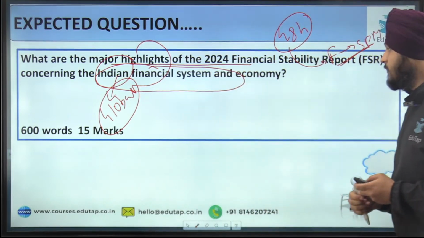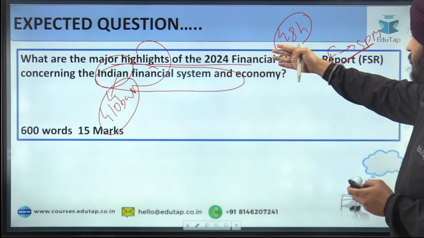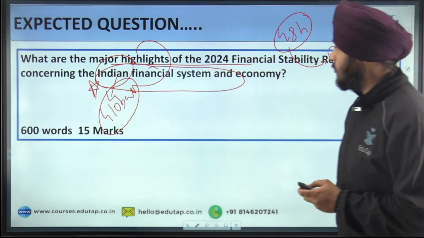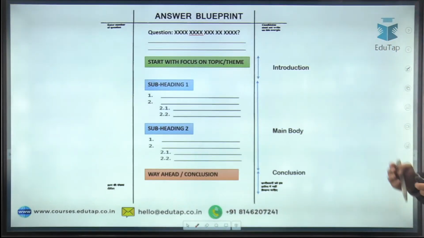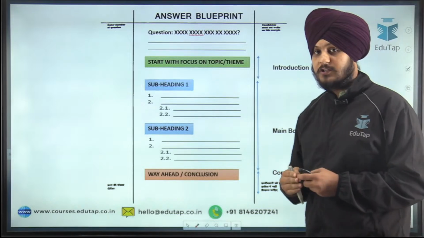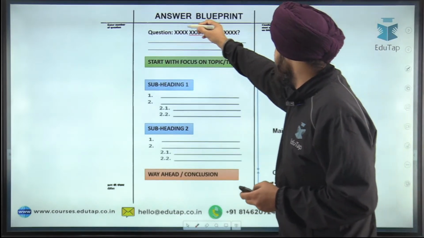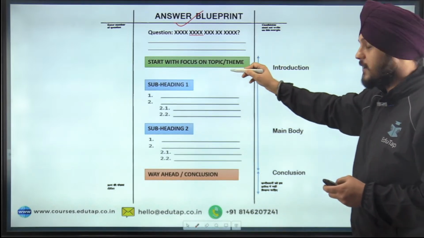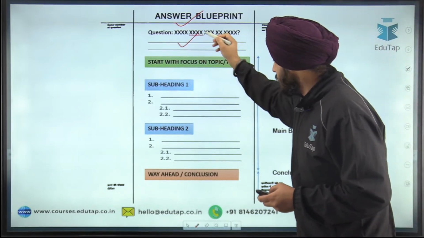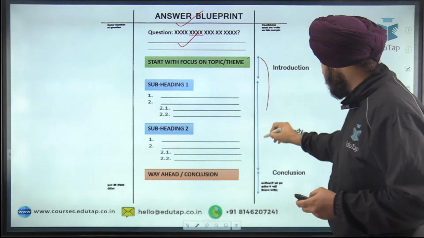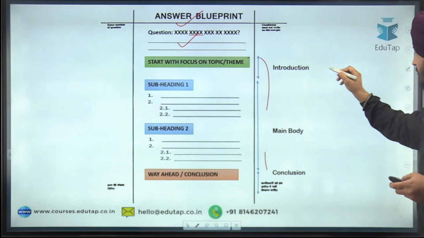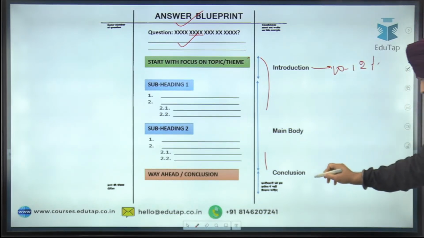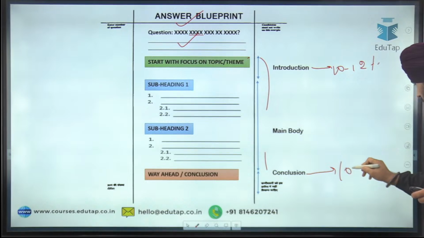So now you have understood the question that it is asking about the major highlights, but in context of the Indian financial system. So we are going to talk about it, but before we start the answer of this question, let me just give you a brief highlight regarding the answer blueprint, where you will have to write your answer by dividing it into a proper introduction, body, and the conclusion. The introduction should be around 10 to 12% of the total word limit, and the same rule applies to the conclusion also.